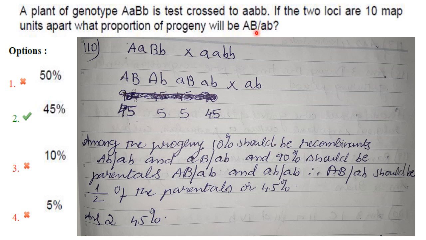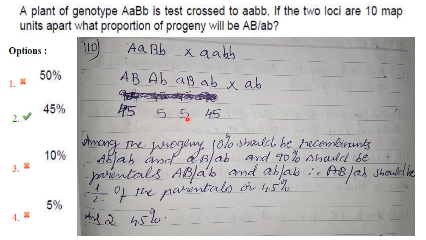Capital A, capital B, AB. So they have asked for one type of parental combination. Now they have told that the two loci are 10 map units apart, so among the progeny 10% should be recombinants. So capital A, small b and small a, capital B will be recombinants, 5 each.